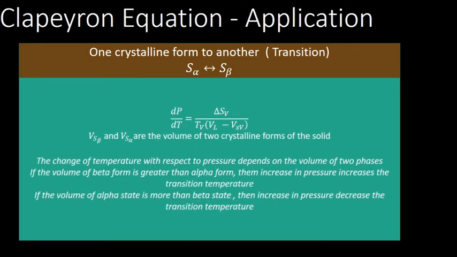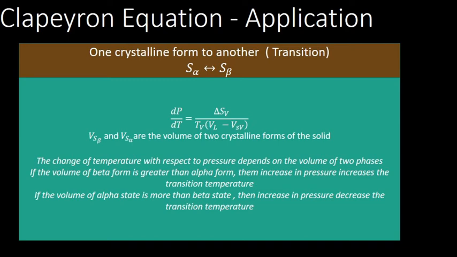Now, what happens to the change in pressure with respect to change in temperature depends on the volume of alpha and the volume of beta. Sorry, I have made one mistake here again. Take it as Tt into (Vs alpha minus Vs beta). So if Vs alpha minus Vs beta is positive, we get that the transition temperature increases with rise in pressure. If it is negative, the reverse will be the case.